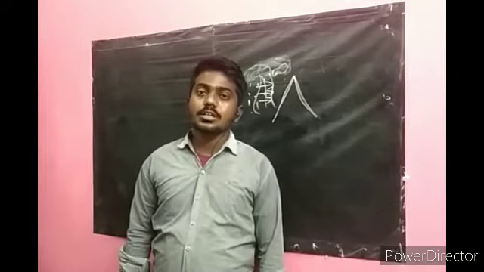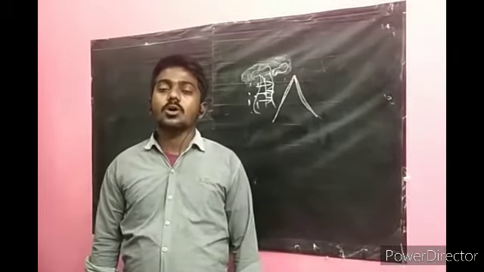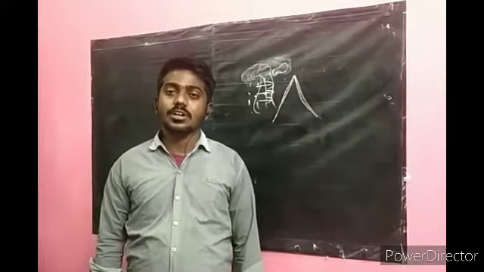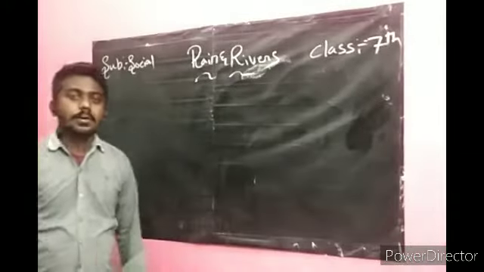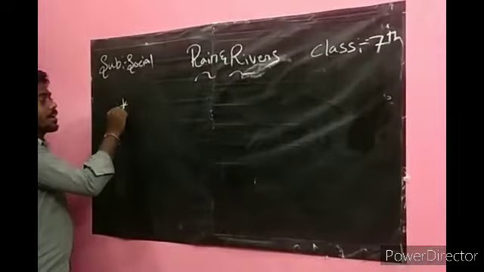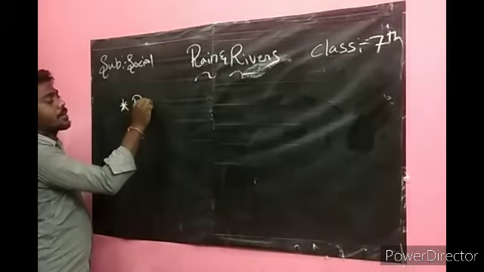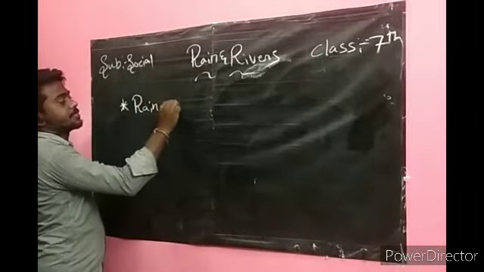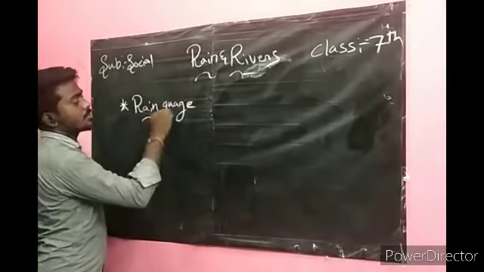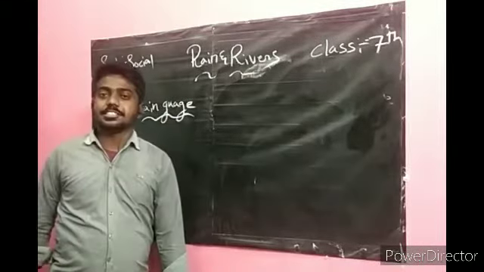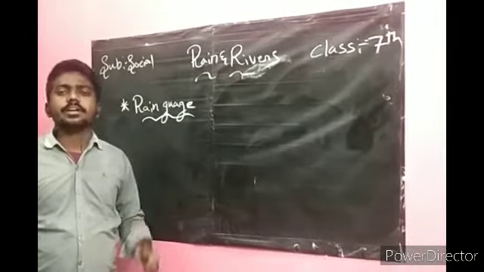Coming to today's class, we will discuss how to measure the rainfall. Coming to today's topic, we will discuss a very important topic, the rain gauge. What is meant by rain gauge?